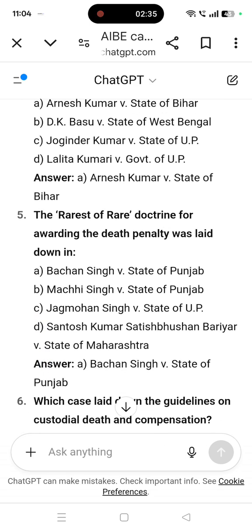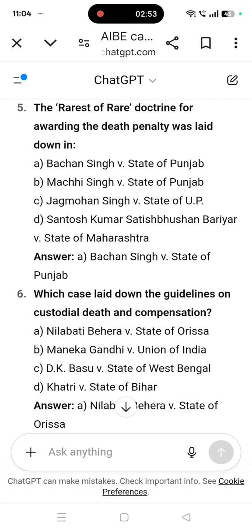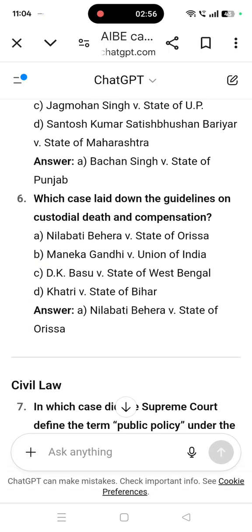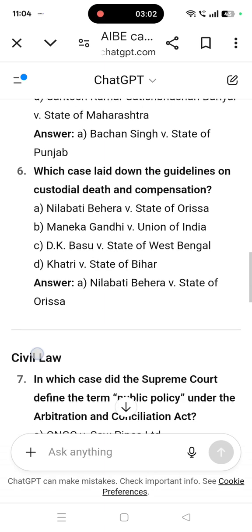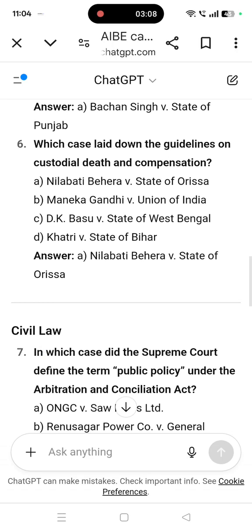The rarest of rare doctrine for awarding the death penalty was laid down in Bachan Singh versus State of Punjab. So this is the rarest of rare doctrine for awarding the death penalty. Which case laid down the guidelines on custodial death and compensation? This is regarding the custodial death and compensation. Answer is Neelabati Behera versus State of Orissa.